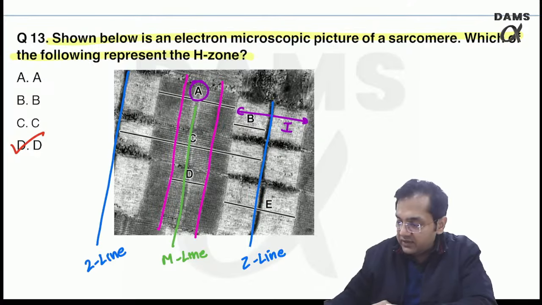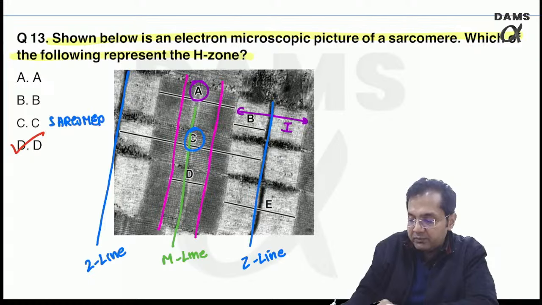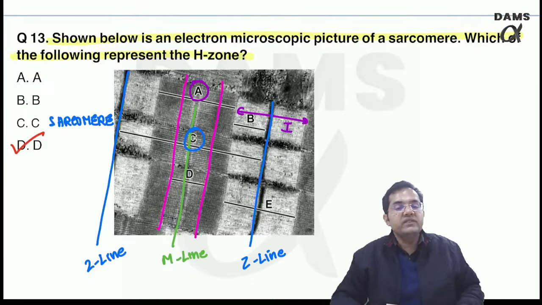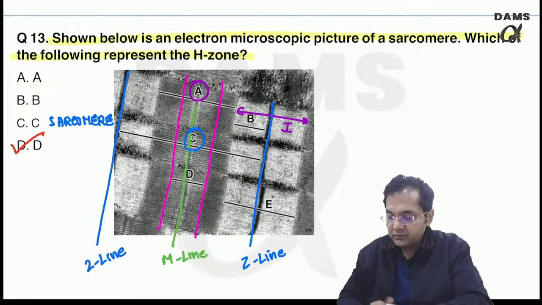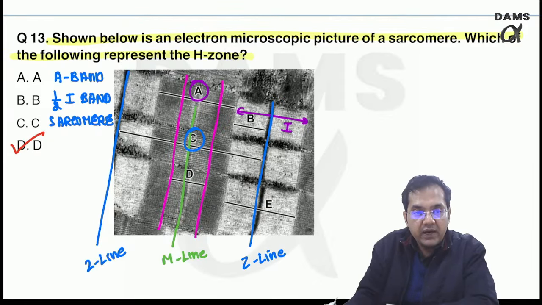So C in this figure is actually the sarcomere, the part of the myofibril between one Z line to the successive Z line, right? B is the half of the I band, and A is the same as the A band, right?